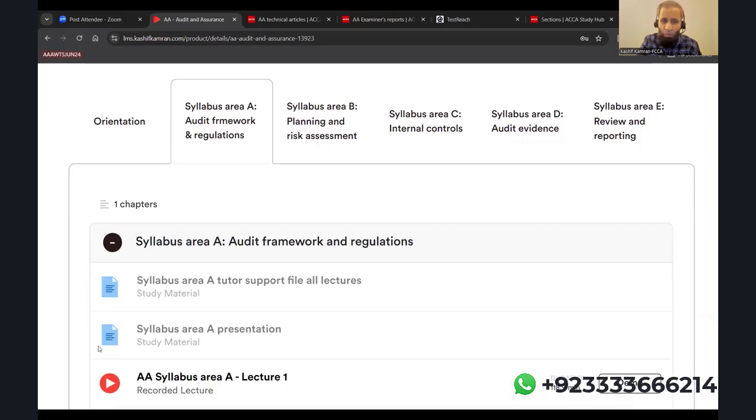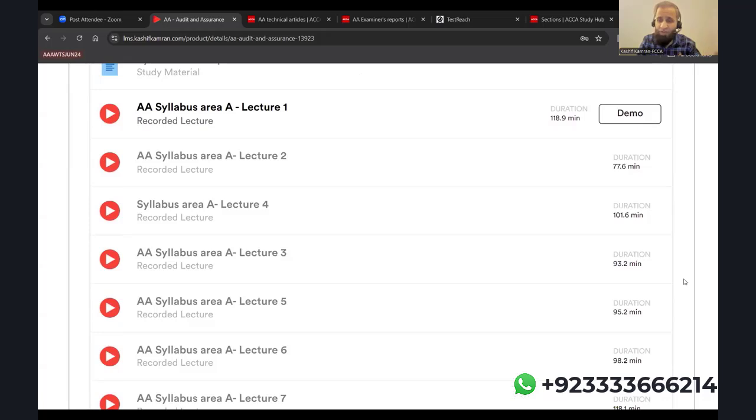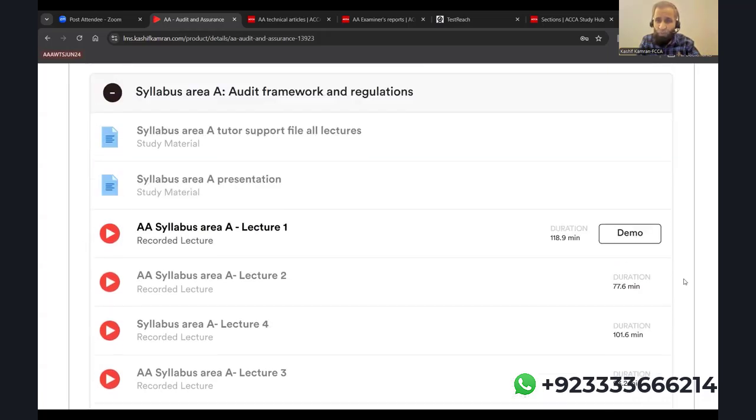See over here, you can see the 2 Word files: tutor support files and presentation. That is something you will download first, keep it on your table, because that's from where I'm teaching. That's my teaching resource. And then you will go down after downloading these 2 and taking a printout to watch the lectures. You can see those video icons, which are the lectures. But on top, you can see the Word files, which are basically the PDF files, which consist of the support lectures and presentation. And this happens in every section. Whether it is exam drilling or whether it is specific support, across all the 65 hours, you will find my support files and presentations.